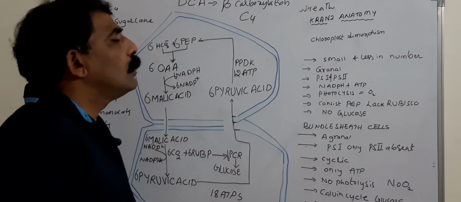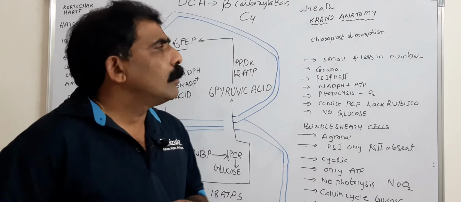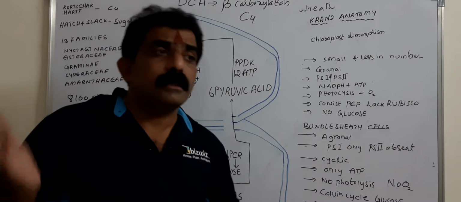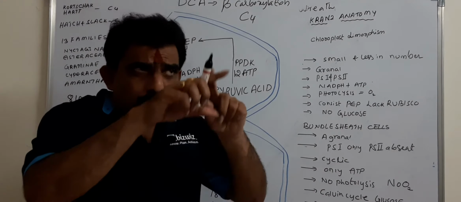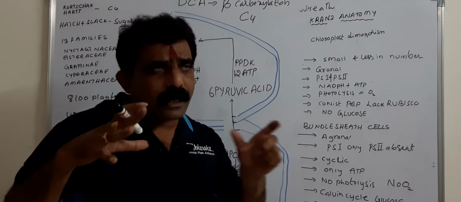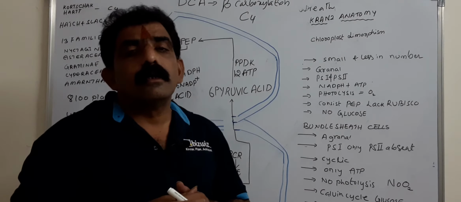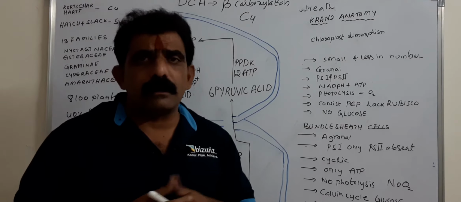Some chloroplasts are present in mesophyll cells, as we know, and some other chloroplasts are present in bundle sheath cells. So the bundle sheath with chloroplasts looks like a wreath or garland surrounding the bundle. Depending on that, the name Kranz anatomy is derived, which was given by Haberlandt.